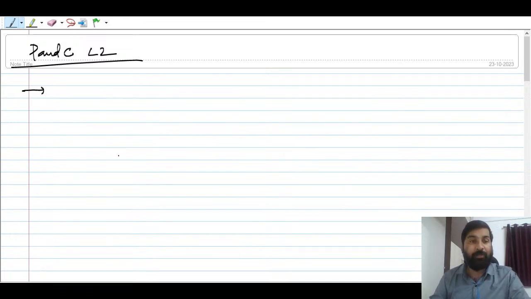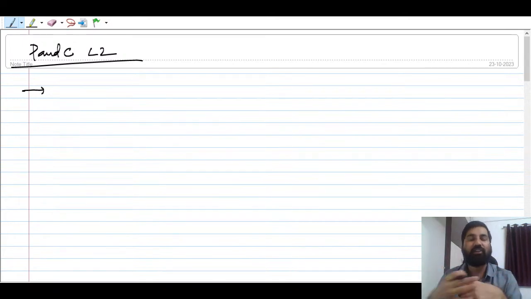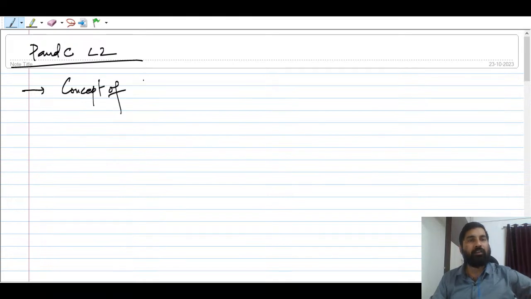Last time we discussed, if there are 4 friends or 5 friends, what are the number of ways that we can have the pictures. We took many examples. Today we are going to introduce one concept, which we also started with last time. That is the concept of filling the vacant space.